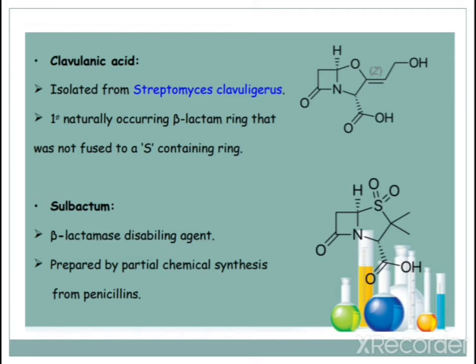Beta lactamase disabling agent means the ability of the beta lactamase enzyme will decrease by this drug. That is the beta lactamase disabling drug, and it is prepared by partial chemical synthesis from penicillin. Partial chemical synthesis occurs on penicillin and you get the sulbactam. So just practice both structures.